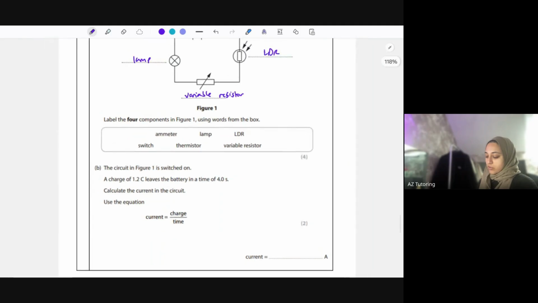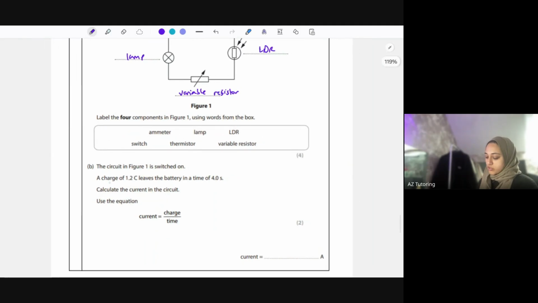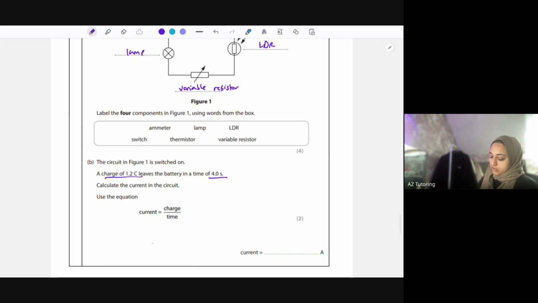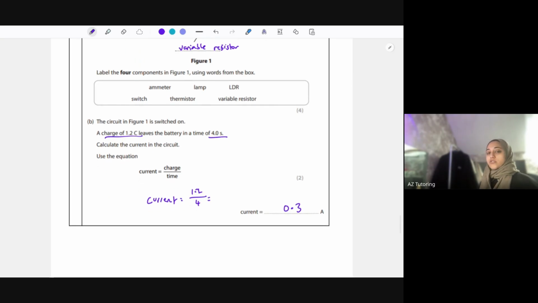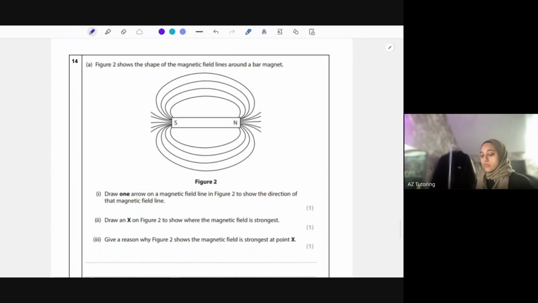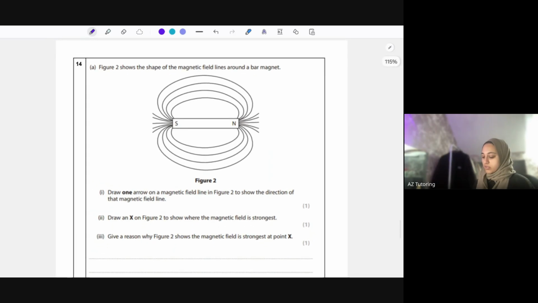Okay, the circuit in figure 1 is switched on. The charge of 1.2 coulombs leaves the battery in 4 seconds. Calculate the current in the circuit. So current is just charge, 1.2, over 4 seconds. 1.2 divided by 4, which is 0.3 amps. You can see you can get a lot of your marks from physics literally just from these equations. So it'd bring up all your marks overall, so it is definitely worth being quite good with these.